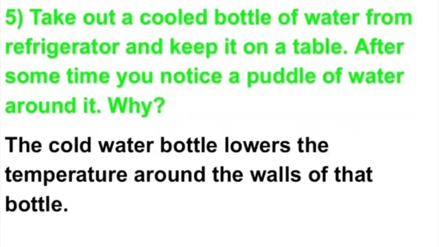Now next question is, take out a cooled bottle of water from the refrigerator and keep it on a table. After some time, you notice a puddle of water around it. Means you will observe some water drops around it. Why? Answer is, the cold water bottle lowers the temperature around the walls of that bottle. Means it lowers the surrounding temperature.